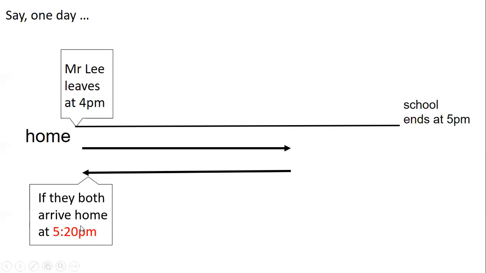If they arrive home 40 minutes earlier, that means Mr. Lee did not drive all the way to school and then back from school to home. So something is missing. Part of the journey is missing.